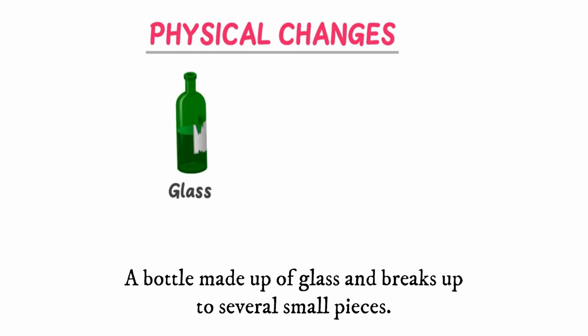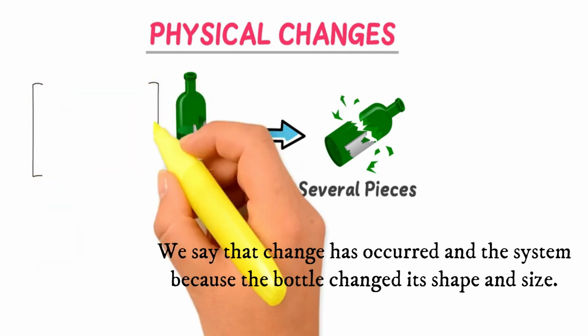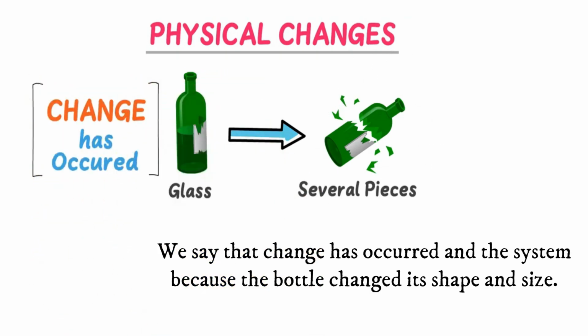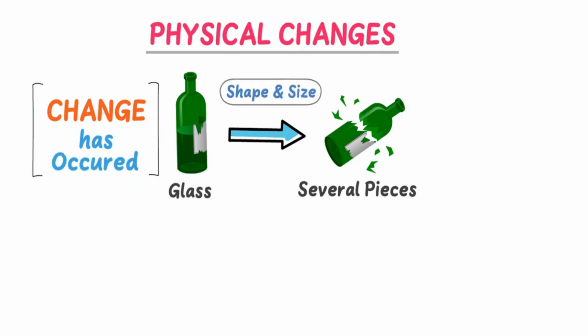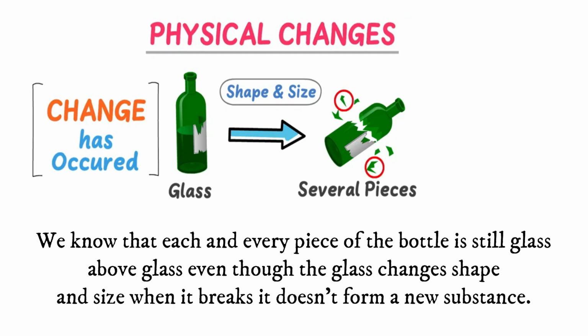A bottle made of glass breaks up into several small pieces. We say that a change has occurred in the system because the bottle changed its shape and size. Each and every piece of the bottle is still glass, even though the glass changed shape and size.